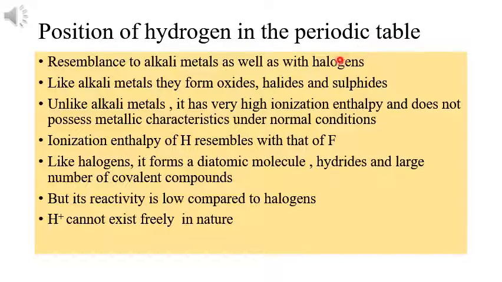Let's discuss the position of hydrogen in the periodic table. We know that hydrogen is placed separately in the periodic table, that is in the left corner. And why is it placed separately? The reason is that it shows similarity with alkali metals as well as with halogens. Like alkali metals, they form oxides, halides and sulfides. But unlike alkali metals, it has very high ionization enthalpy. That means in the case of alkali metals, it has very low ionization enthalpy.